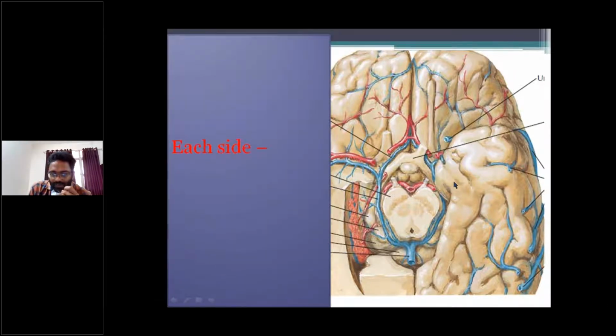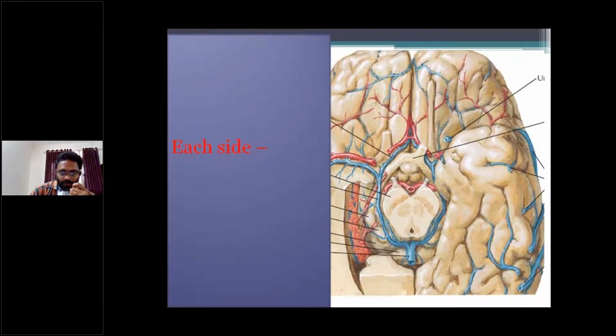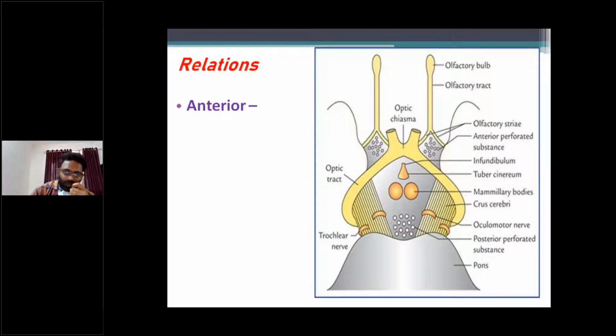So the midbrain on each side is related to the posterior cerebral artery, optic tract, and basal veins. These two basal veins unite to form the great cerebral vein of Galen. And next, the parahippocampal gyrus. So that's about the relations of the midbrain.